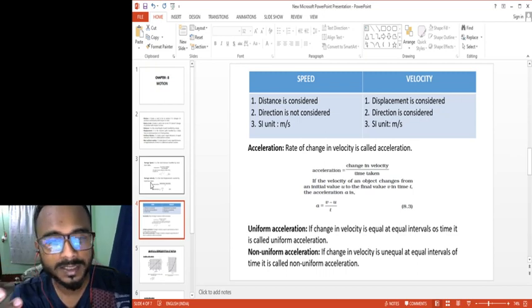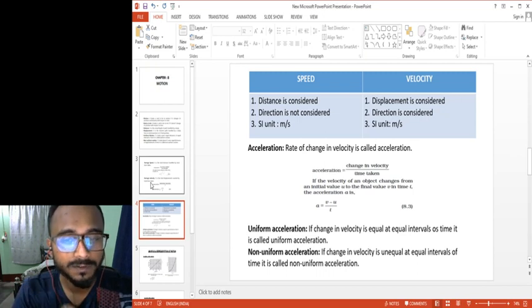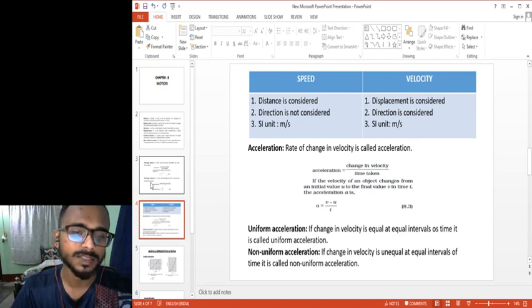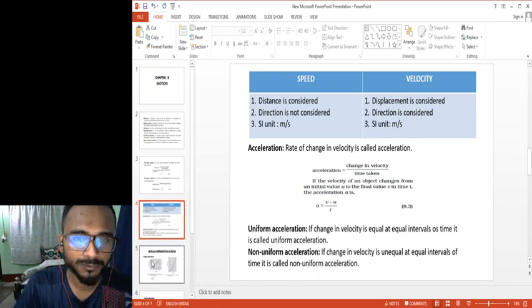Now what is non-uniform acceleration? If my change in velocity is unequal at equal intervals of time, it is called non-uniform acceleration. I hope it is clear till here. So we move to the next slide.